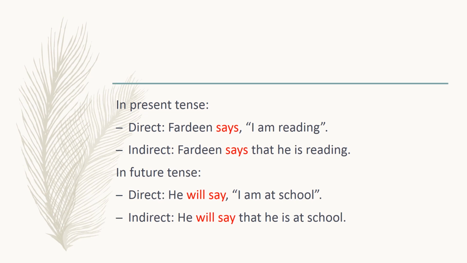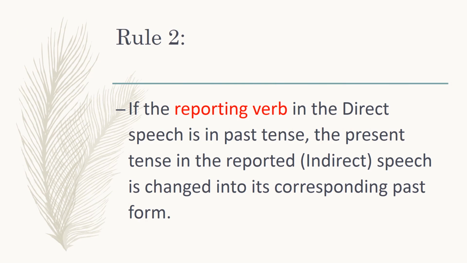Let's come to the second rule. If the reporting verb in the direct speech is in past tense, the present tense in the reported or indirect speech is changed into its corresponding past form. This is one of the most commonly applied rules in our daily life. Now let's look at some examples.